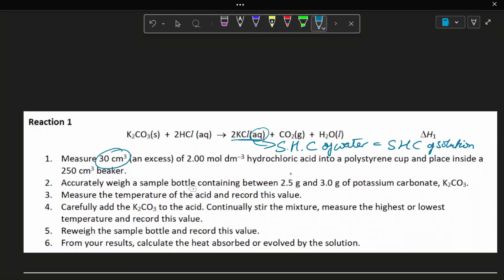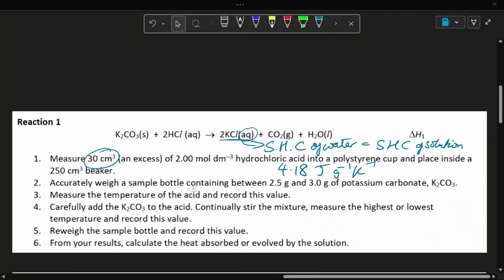As we know, the known value for specific heat capacity of water is 4.18 joules per gram per Kelvin. Since we also assumed that the density of the solution equals the density of water, we can also say that the mass is going to be 30 grams, because 1 centimeter cubed equals 1 gram.